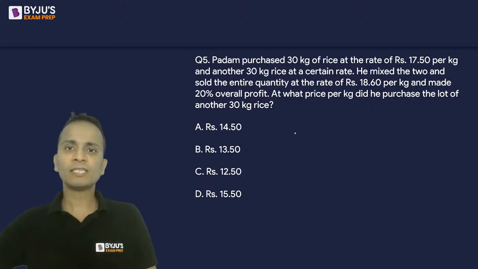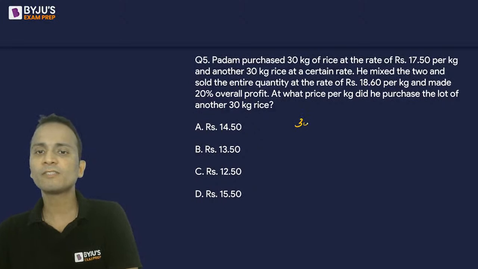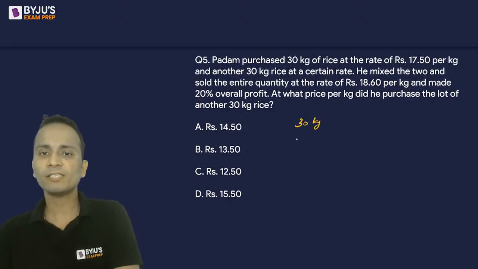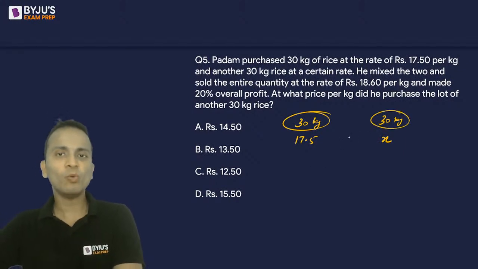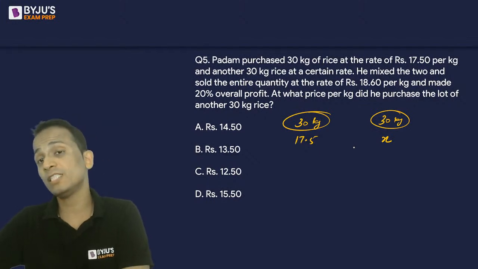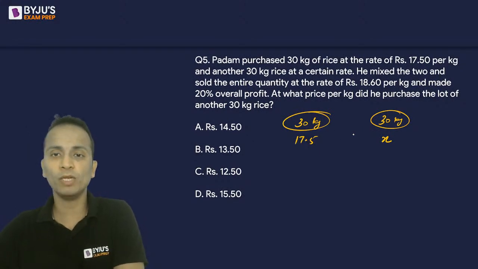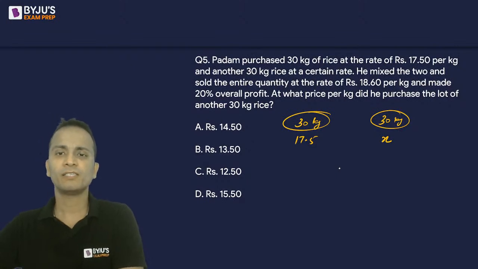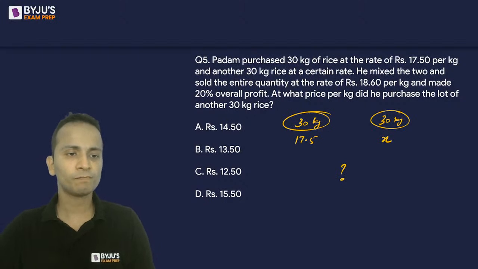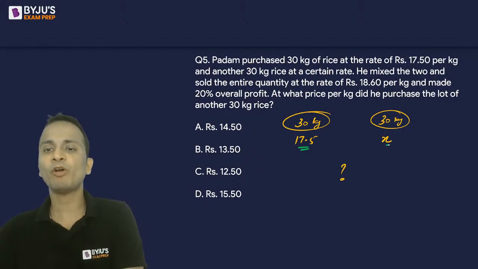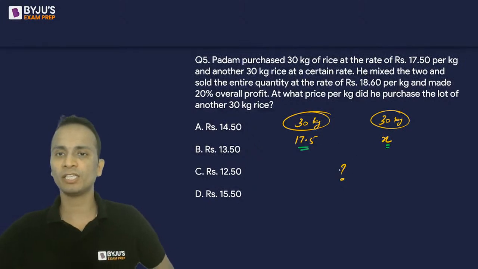Let's solve this. So 30 kgs of rice, the rate is 17.5 per kg. Again, 30 kgs of rice, let's say the value is x. They both are mixed. Now, since these two quantities are equal, the quantities in which they are mixed is equal. So the resulting price will be the average of these two values. 17.5 and x, the average of these will be the resulting value.